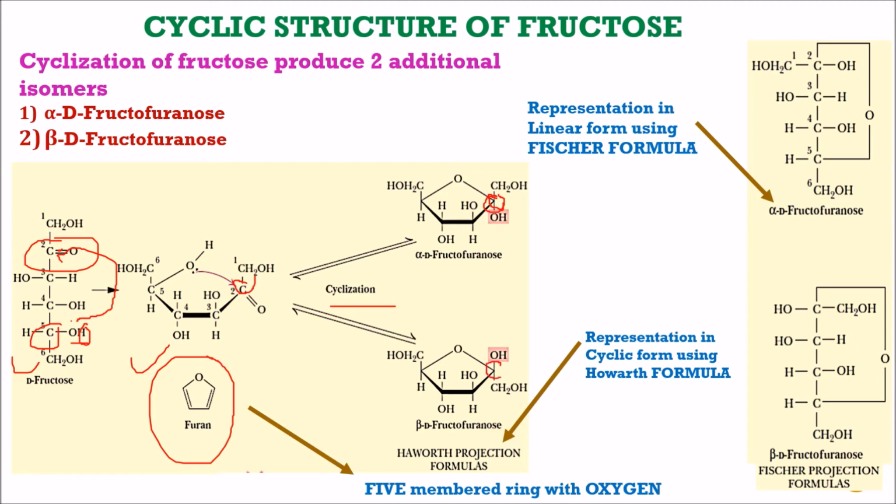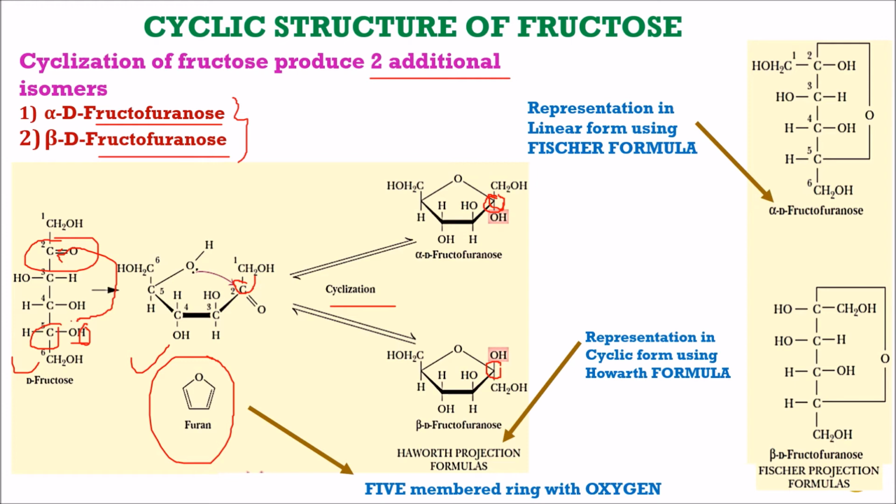The formation of a new asymmetric carbon forms 2 additional isomers, known as alpha D fructofuranose and beta D fructofuranose. So cyclic fructose is also known as fructofuranose because it forms a furan ring structure.